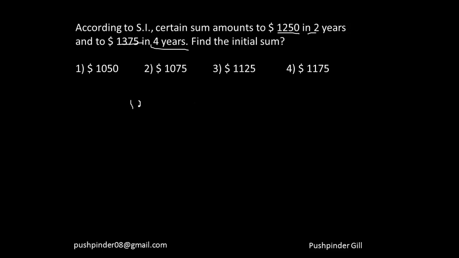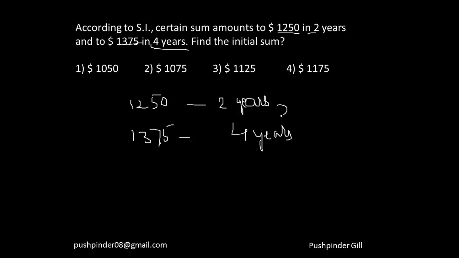It is becoming 1250 in 2 years and 1375 in 4 years. Every year it increases by the same value, so within this period of 2 years it increased by this minus this.